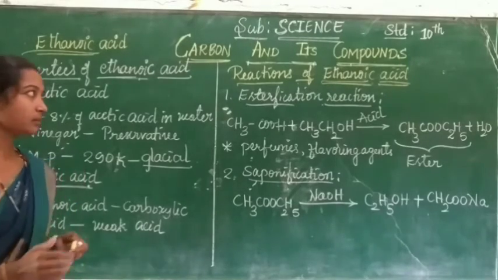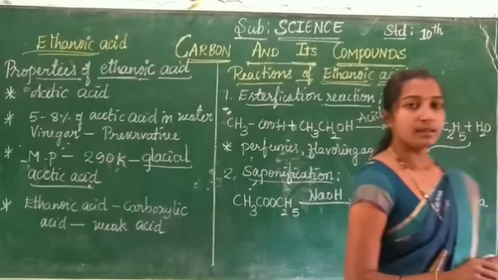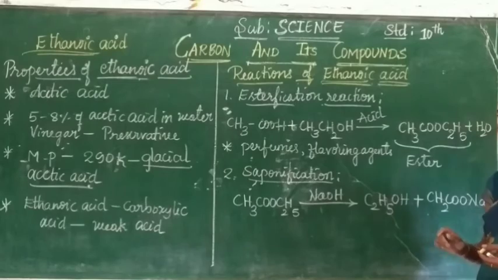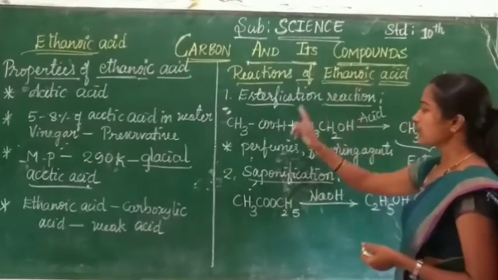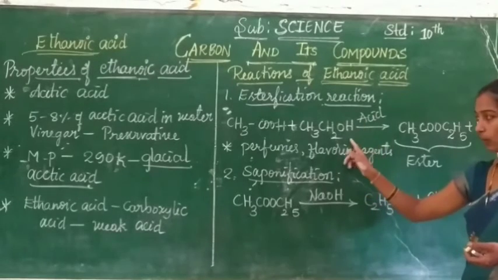Now let us come to reactions of ethanoic acid. The esterification reaction is possible here. Ethanoic acid reacts with absolute alcohol.